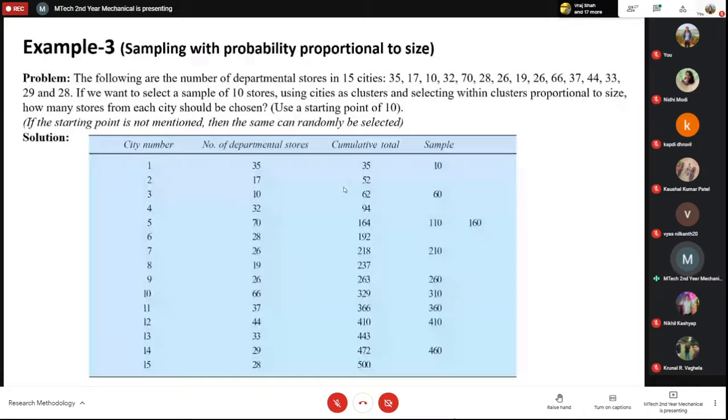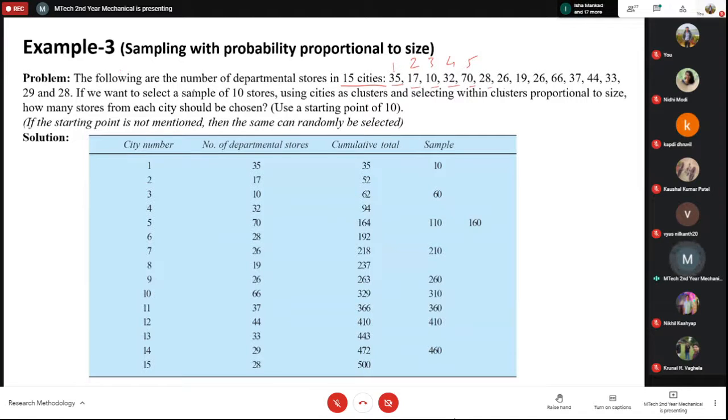And this is the last one, which I'll just take 2 more minutes for. So, sampling with probability proportional to size. For example, suppose there are a number of departmental stores in 15 cities. The following are the number of departmental stores in 15 cities. So in 15 cities you have 35, 17, 10, 32, 70, 28. All these numbers of departmental stores are there in each city. So in the first city you have 35, in city number 2 you have 17, like this.